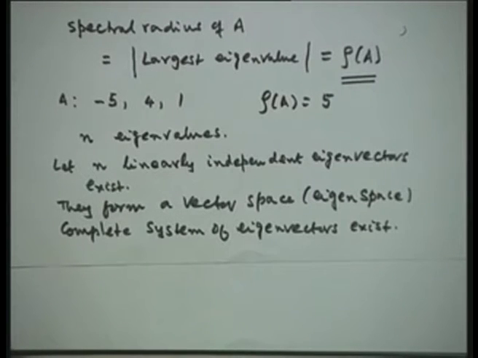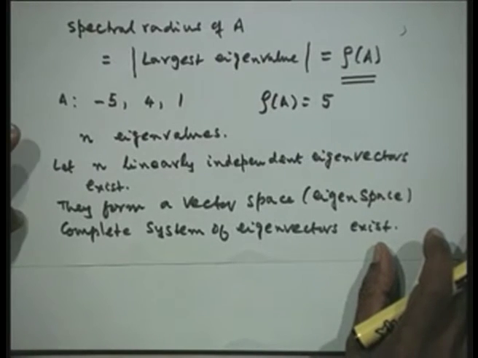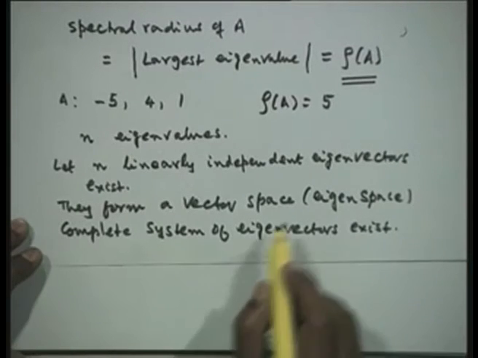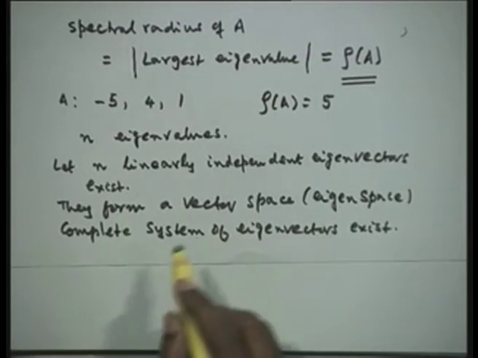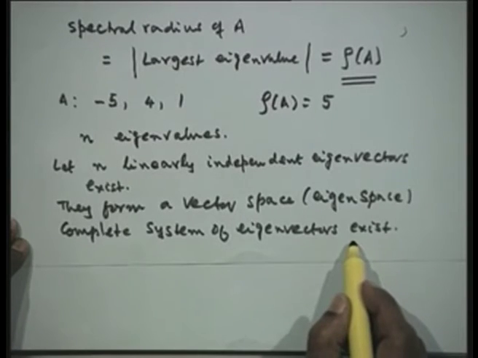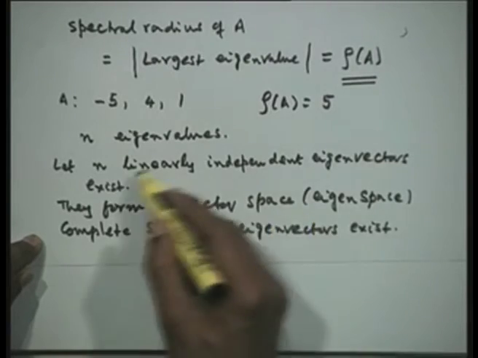Now, the importance of this is that we are going to use this concept in constructing numerical methods for finding eigenvalues. In the solution of the eigenvalue problem also, we need an initial approximation for an eigenvector, because we want to construct the eigenvalues and eigenvectors. I would assume that the eigenvalue problem we are talking of has a complete system of eigenvectors, so that any vector in this space can be written as a linear combination of these.